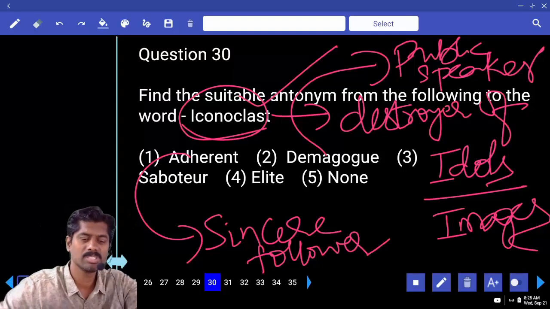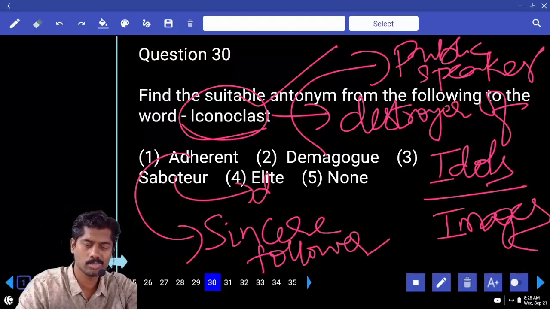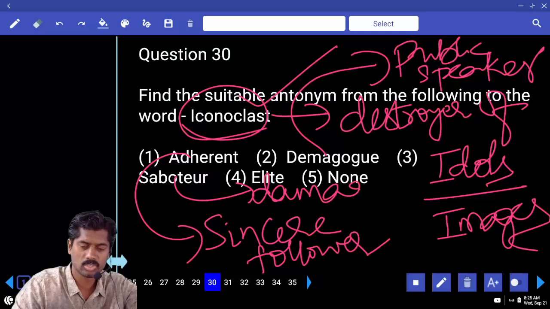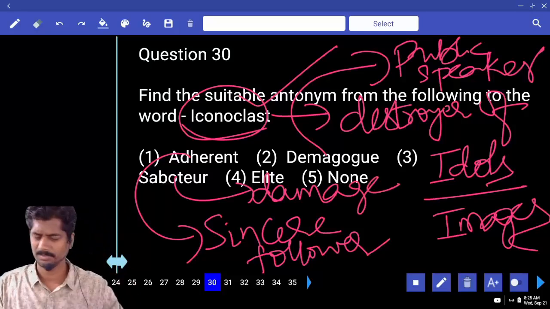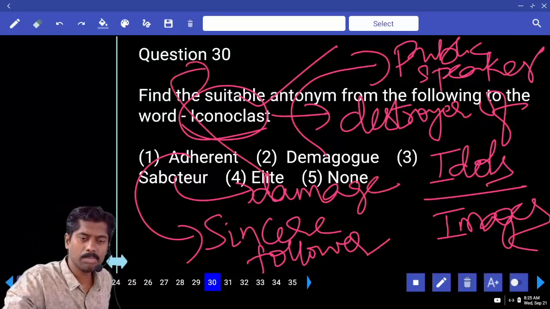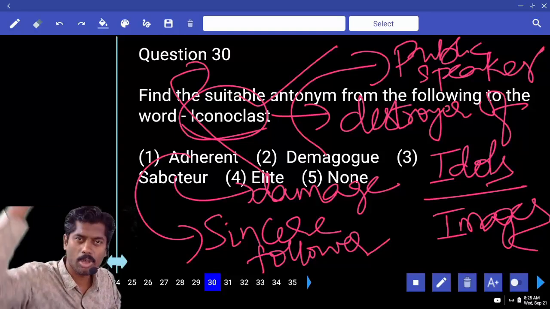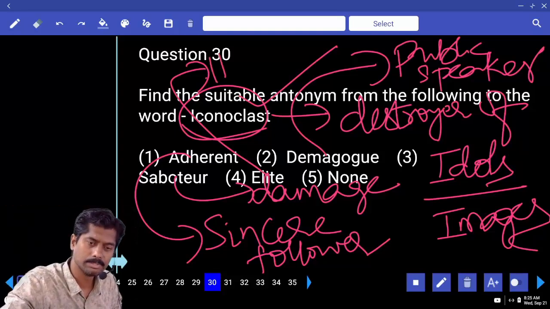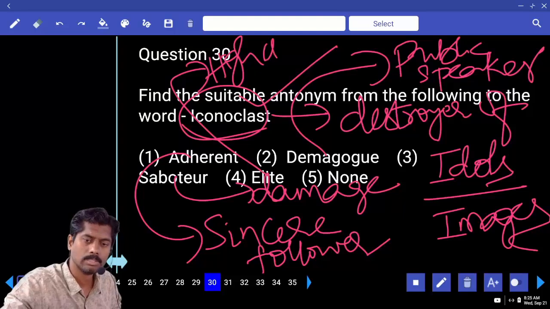Saboteur. Saboteur means a person who damages, destroys. Sabotage. Elite. Elite means advanced, top-notch, high-class people.